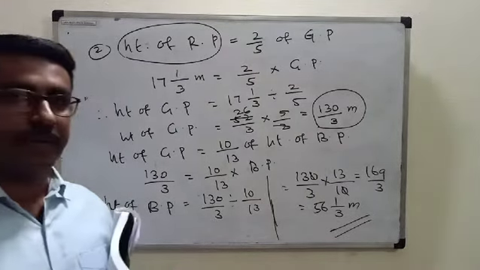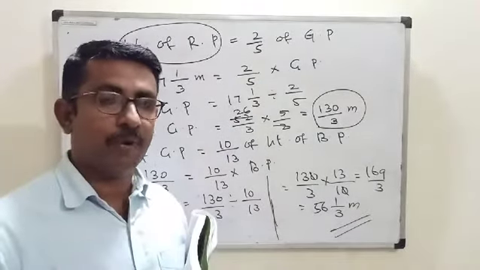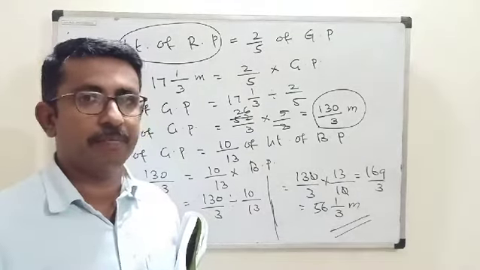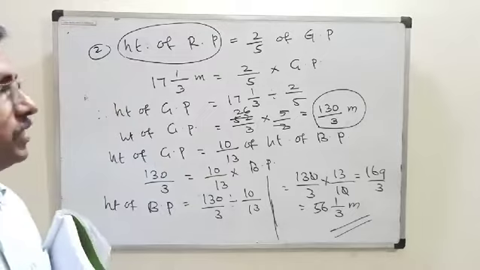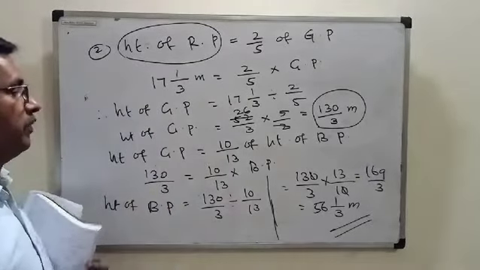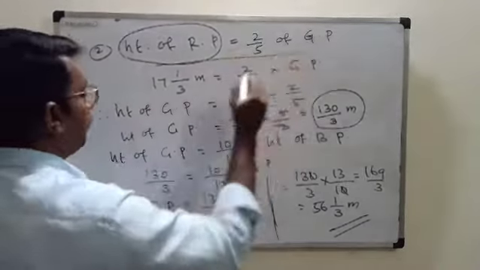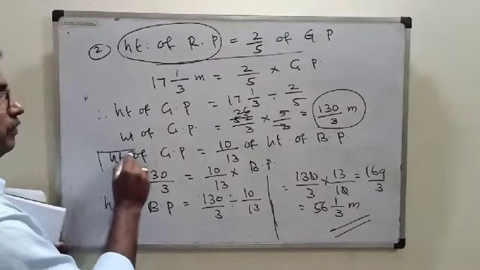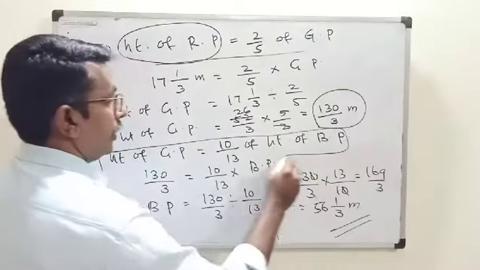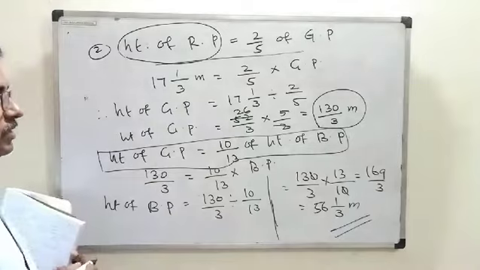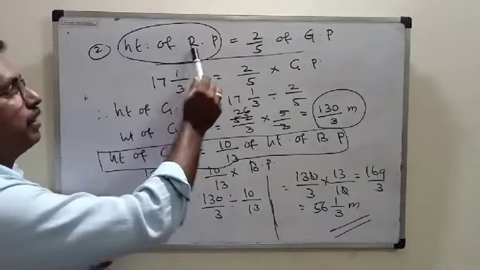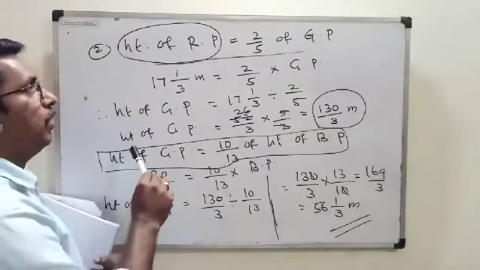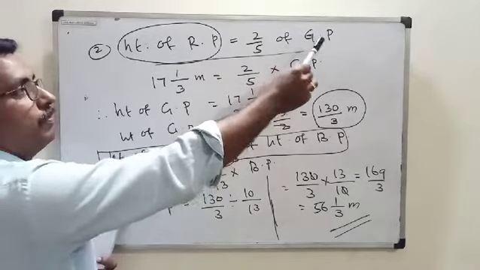So here we have been given 3 poles. One is red, one is blue, and one is green. And 2 important statements are given. The first one is this one, about the height of red pole. Second one is this one. These 2 are the important statements given over here. Understood? So the height of red pole is given, which is equal to 2 upon 5 of the green pole.